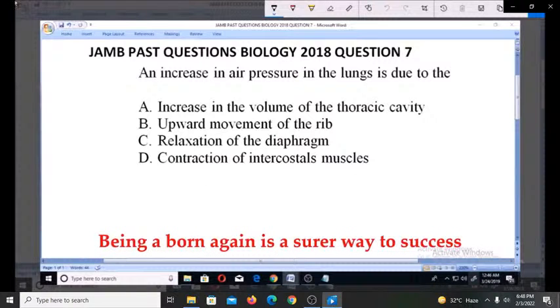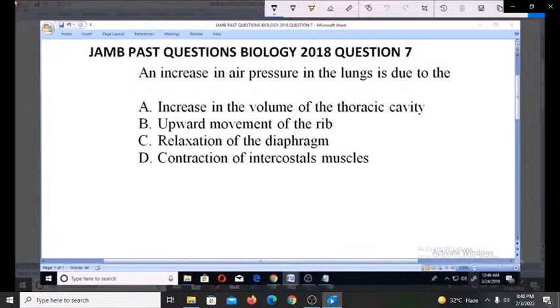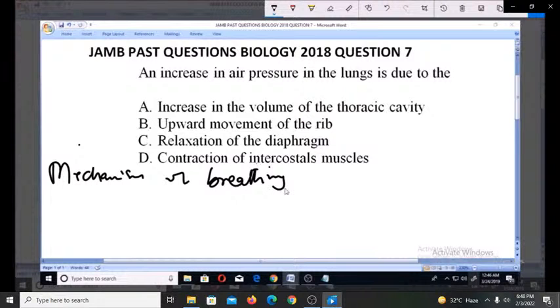Now, for us to be able to understand this question and appreciate it very well, we need to know the mechanism of breathing, which is actually what is happening for us to have all these. And this is the mechanism of breathing in human beings and many other mammals.